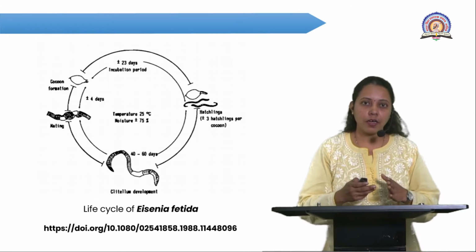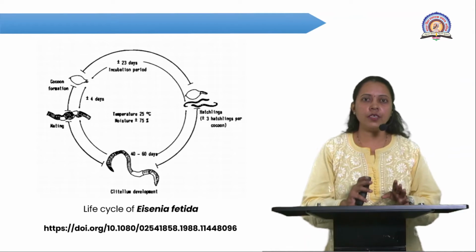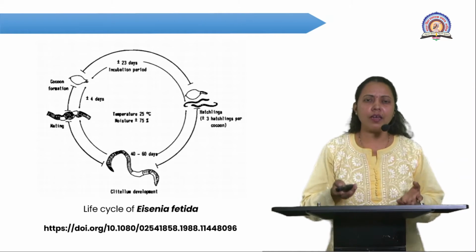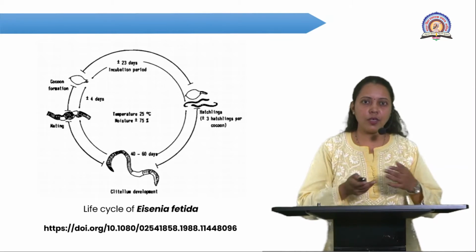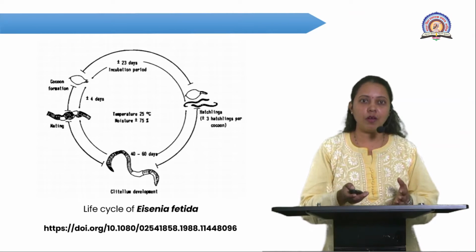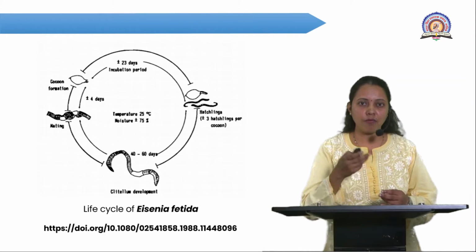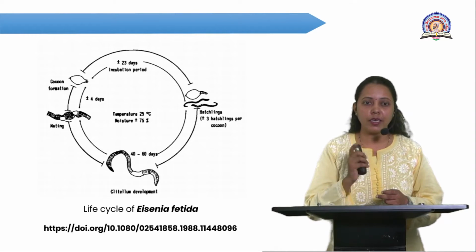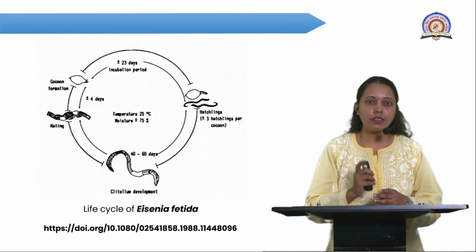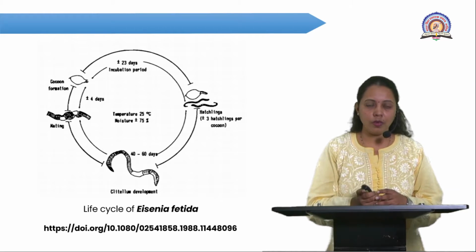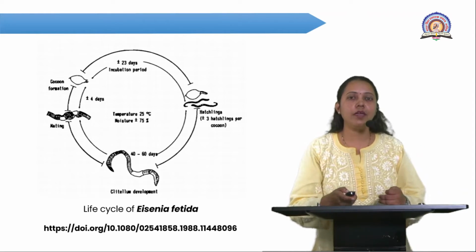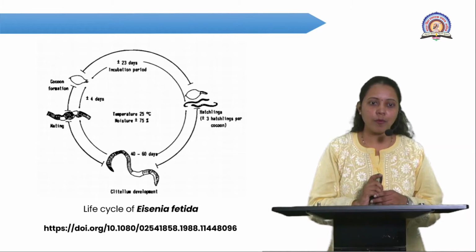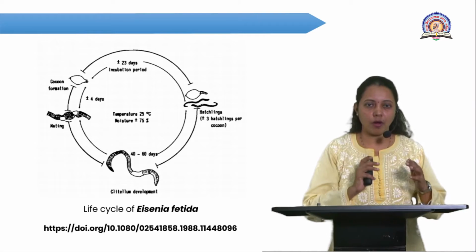Again, such an incubation phase lasts for about 23 days, depending on the climatic conditions. The incubation phase may prolong, and then the young ones emerge. You can see in the next diagram that the hatchlings come out from the cocoon, again depending on favorable climatic conditions. And in the next diagram you can also see the formation of the adult.